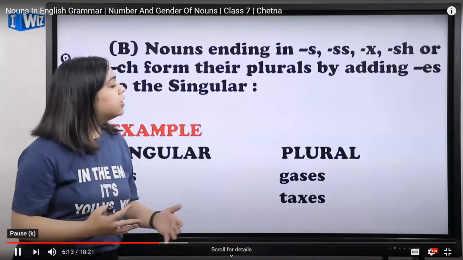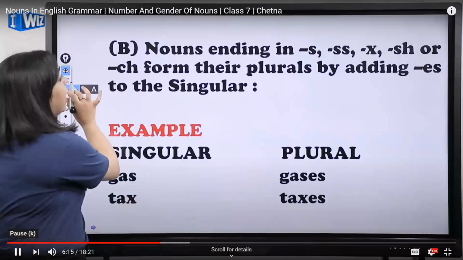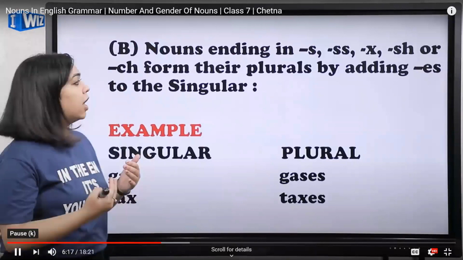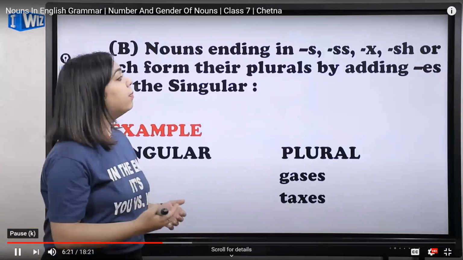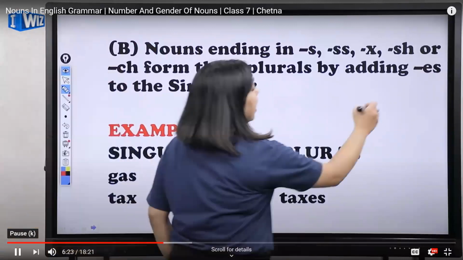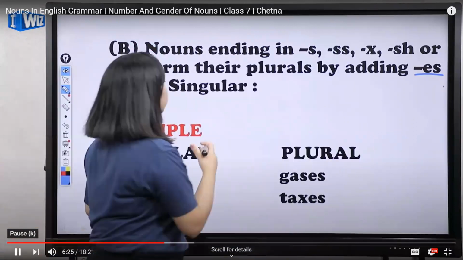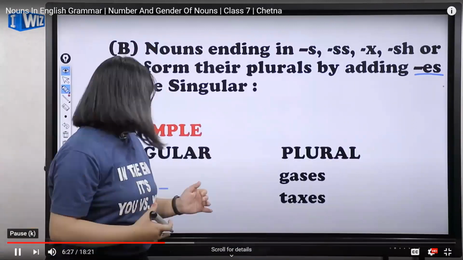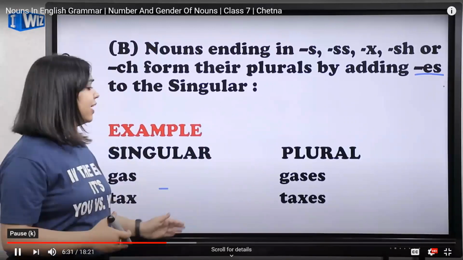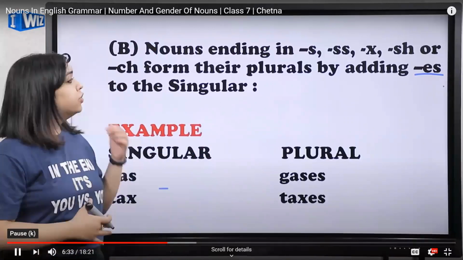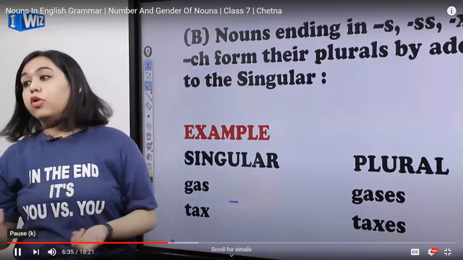Okay, the next type is the nouns ending in s, double s, x, sh or ch form their plurals by adding what? By adding es to the singular. Okay, now for example, gas, gases, tax and taxes. Okay, so if I give you some example of say ch, let's think of a word.